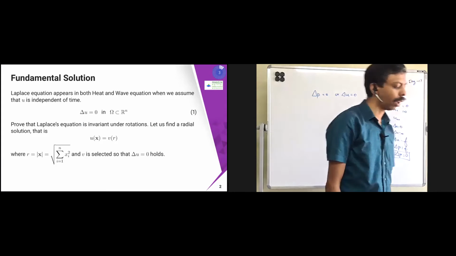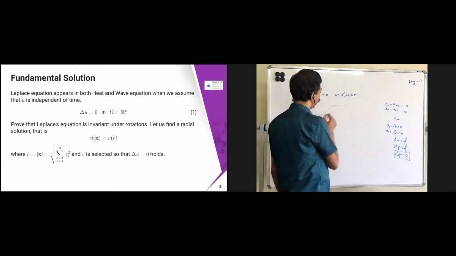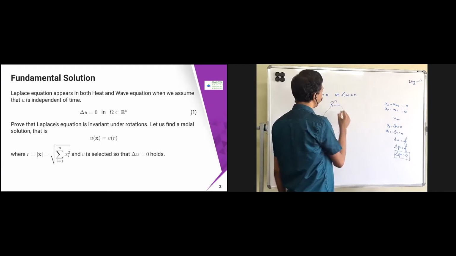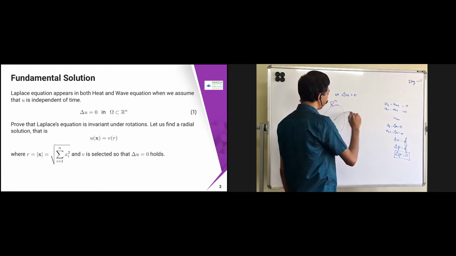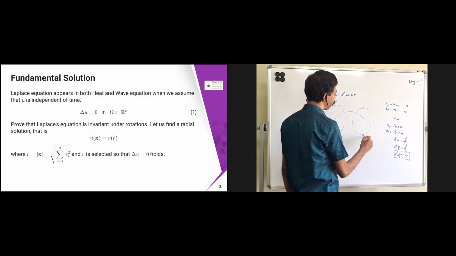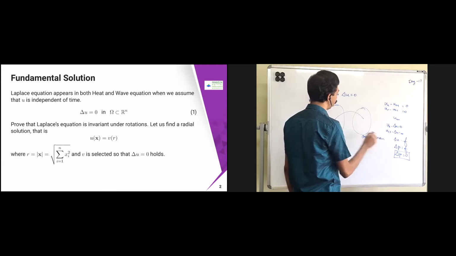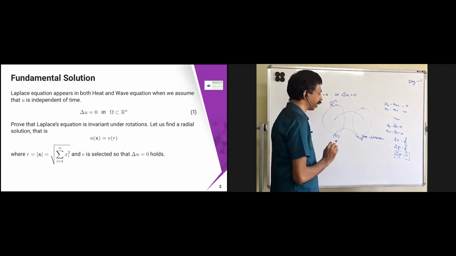Here we have again the same setting: you are sitting in R^n. Now, what is the fundamental idea of solving this partial differential equation? Either you go to some different setting and solve it, or convert that problem into a one-dimensional problem. You cannot solve the PDE directly, so you convert it into the corresponding ODE, or a system of ODEs, and then solve that. The same thing we are going to do here.